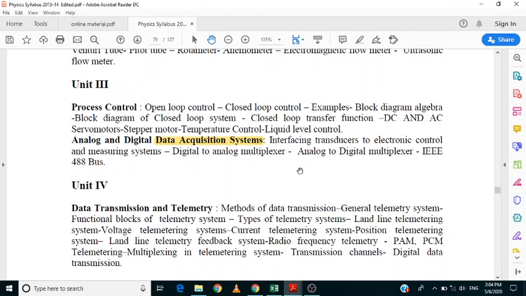Long questions are from the first half of the third unit. Long questions are servo motors, temperature control, liquid level control, and short questions are open loop control system, closed loop control system, transfer function of the control system.